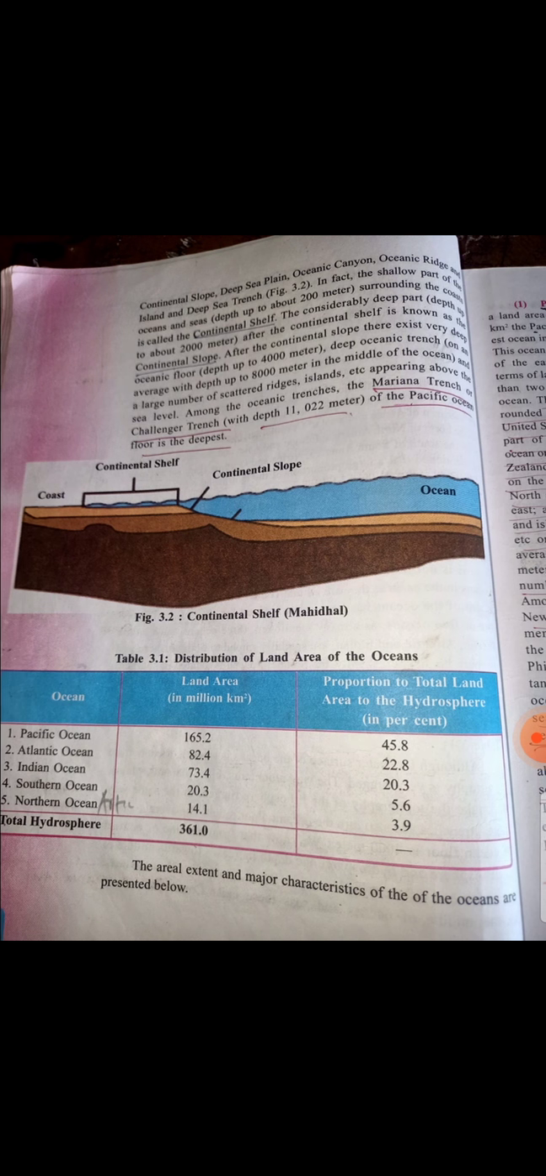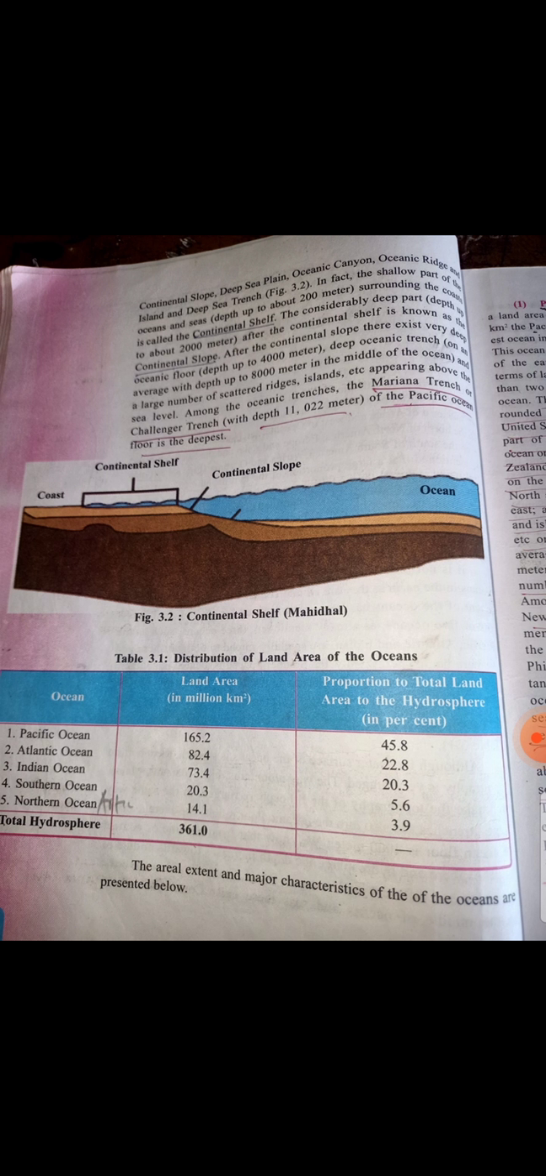Then the average depth of the ocean floor is 4,000 meter. We know that from the line of contact of lithosphere and hydrosphere, the depth increases towards the middle of the ocean and different landforms are found there. Generally, from the coast to the middle of the ocean and sea, there exist the continental shelf, continental slope, deep sea plain, oceanic ridge and island, and deep sea trench. So all these are there in the ocean.